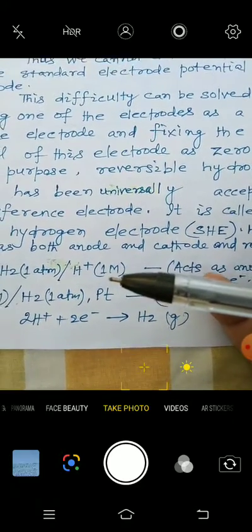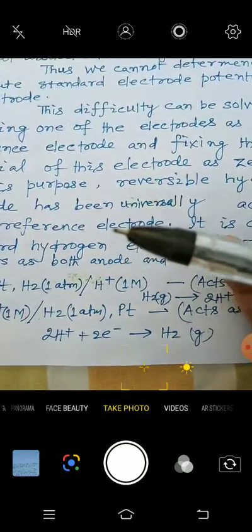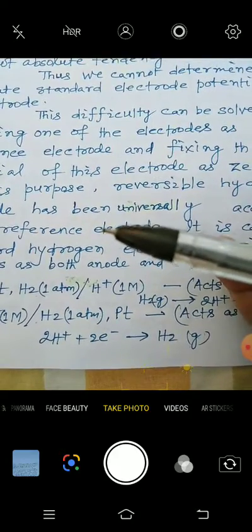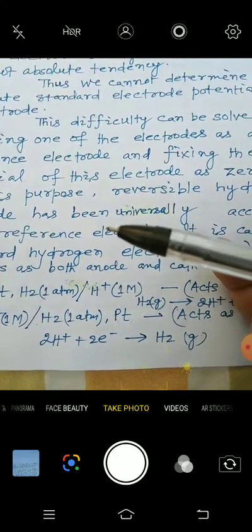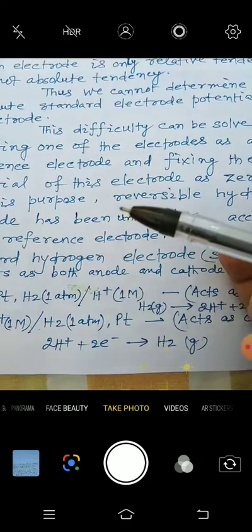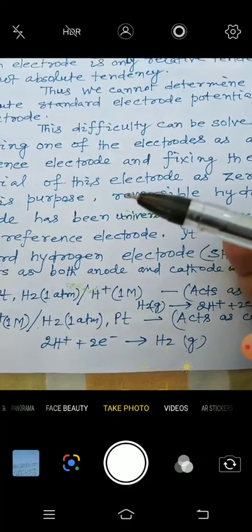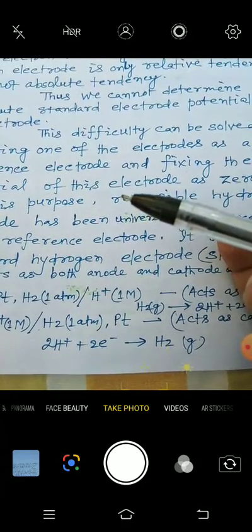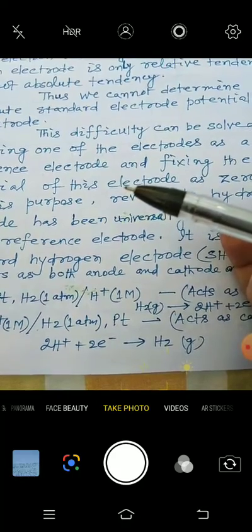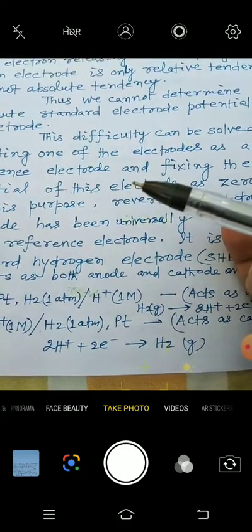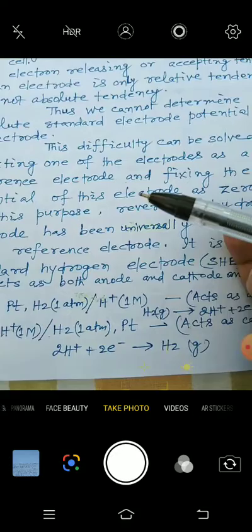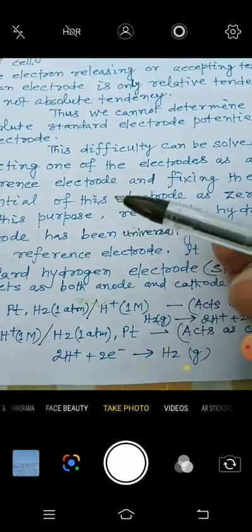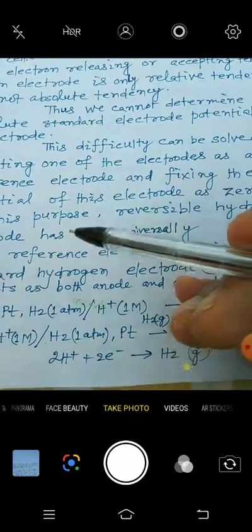And when you have the concept of electrode potential, you will be able to know about the EMF of a cell, that is, the electromotive force of an electrochemical cell, and how to calculate that. All these things depend upon the electrode potential.